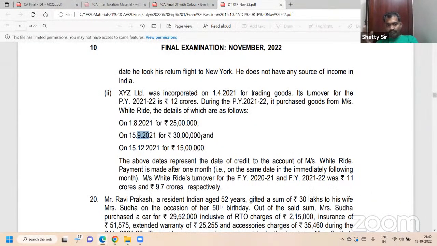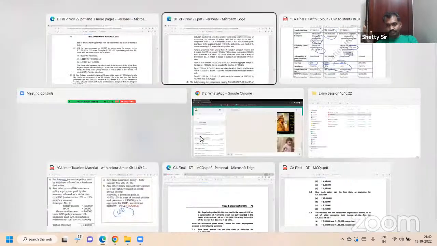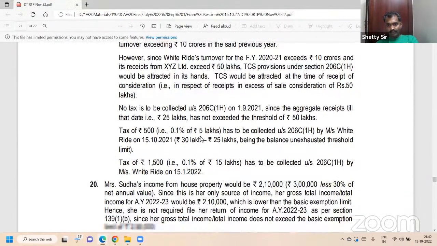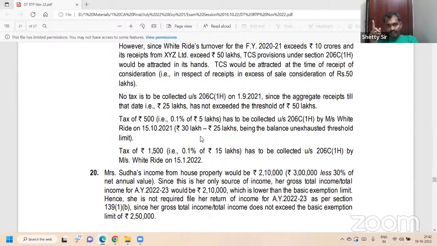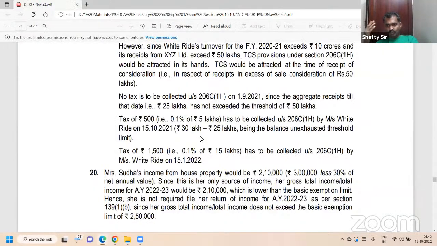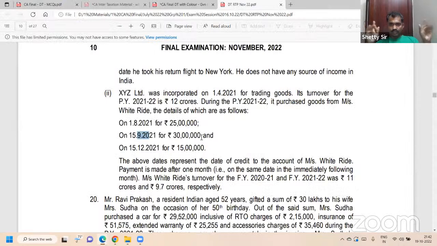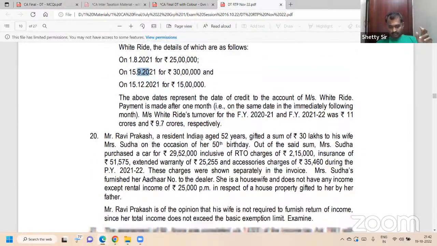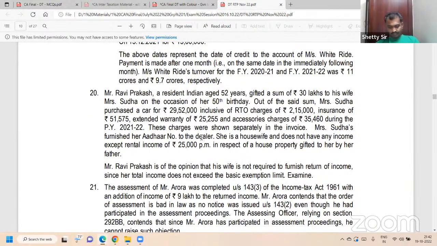Next, 15/1/22, one month later on receipt basis. On 15/1/22, straight away 15 lakh into 0.1%, because once you cross 50 lakh, you have to pay on the excess. Understood? Yes, sir. 15 lakh into 0.1%, 1500. Everybody understood? Important again. Next, question number 20.